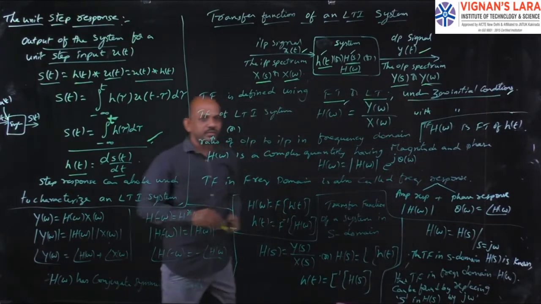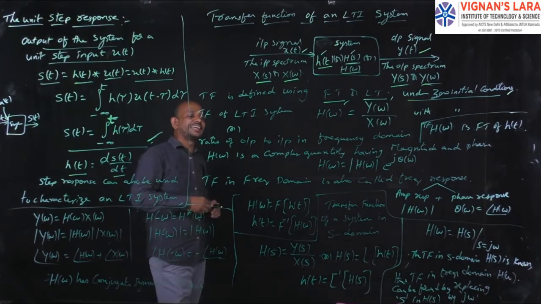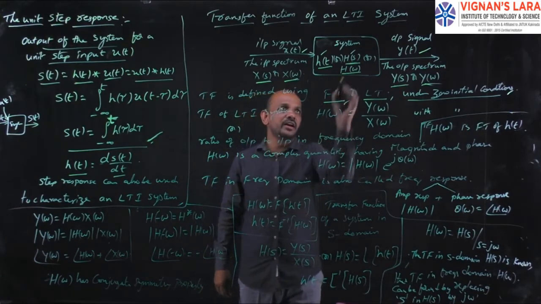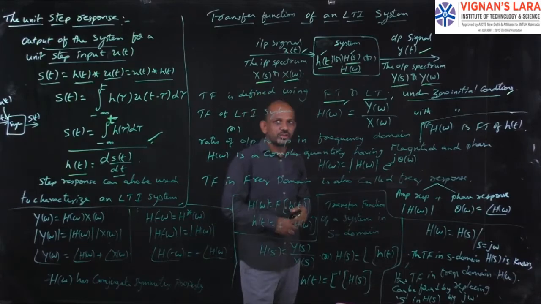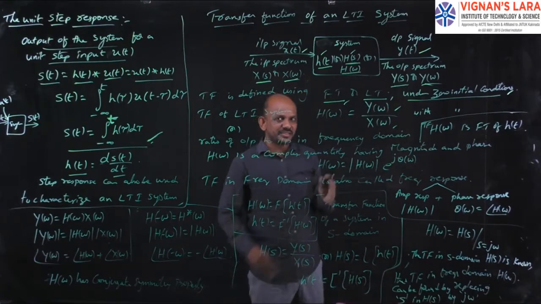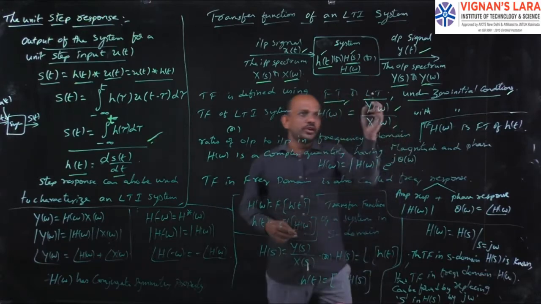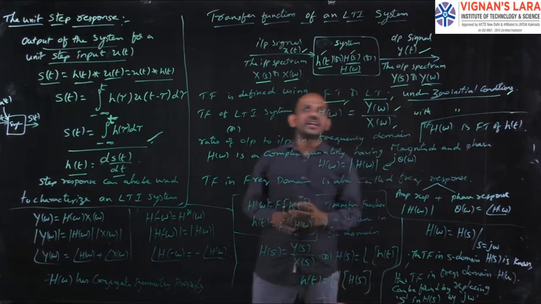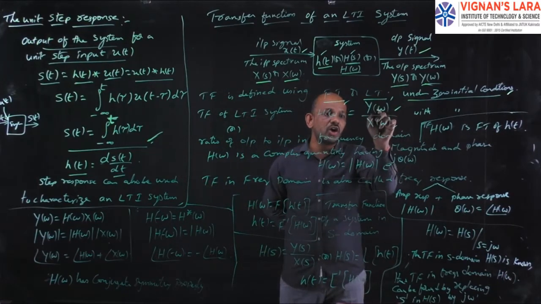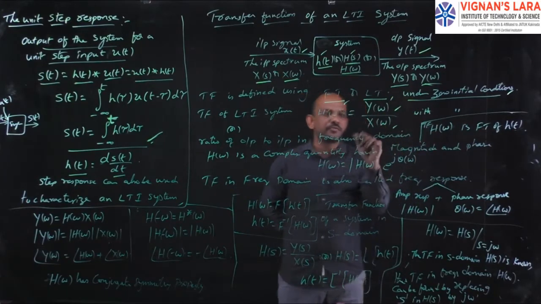Okay, now see what is the definition of this transfer function. The transfer function of the LTI system is dependent on H of omega. Here this H of omega is the transfer function of the LTI system, and it is given as Y of omega by X of omega. Simply, the transfer function of an LTI system is the ratio of the Fourier transform of the output signal, that is the Fourier transform of y of t, to the Fourier transform of the input signal, that is the Fourier transform of x of t.